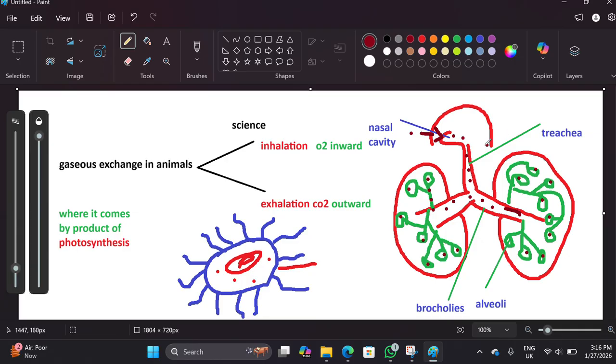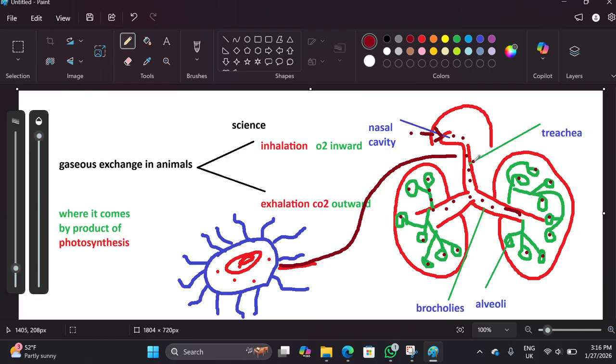So the question is, what if any tiny bacteria or virus is not trapped by our nasal cavity? Sometimes it moves toward our tracheal pathway. If it moves toward the tracheal lining, what happens after that?